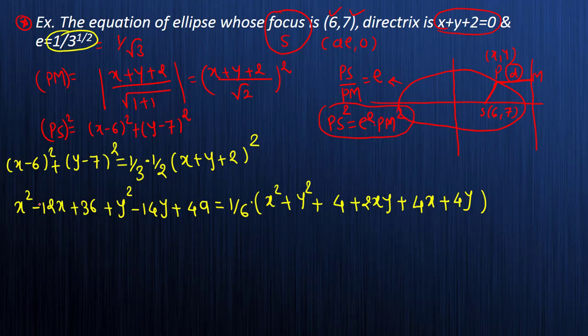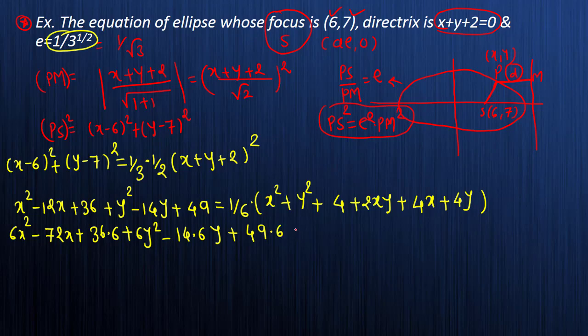So if you take this 6 on this side, you will be having 6x square minus 72x plus 36 into 6 plus 6y square minus 14 into 6y plus 49 into 6 is equals to the same thing. Okay, now if you simplify and make an arrangement, what equation you will get? It is 5x square. क्या करना है, इसको सिर्फ अभी सॉल्व करना है.